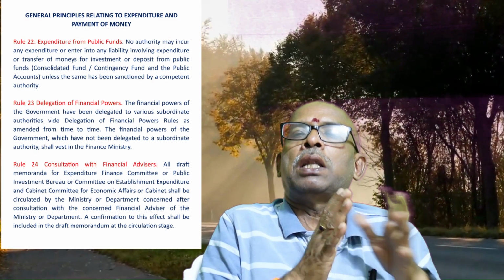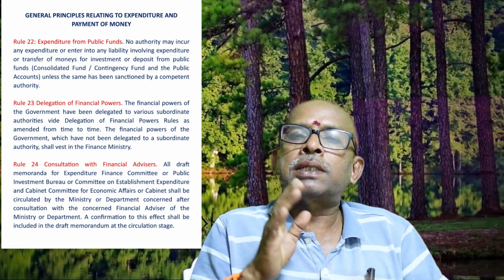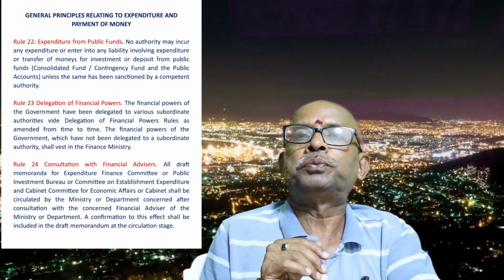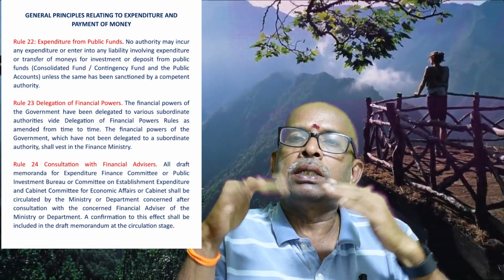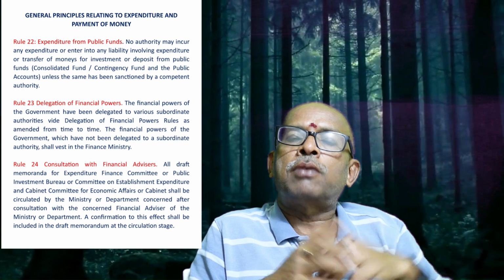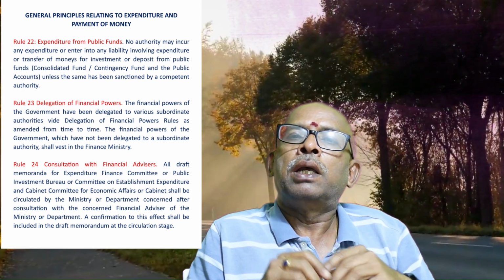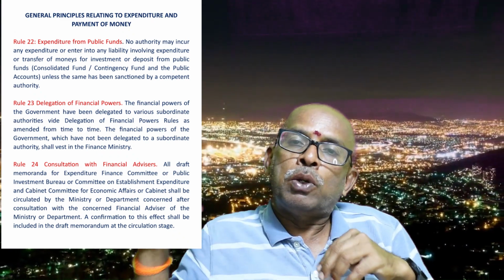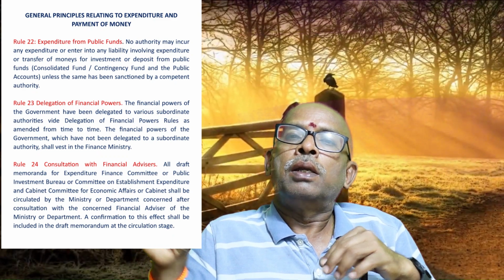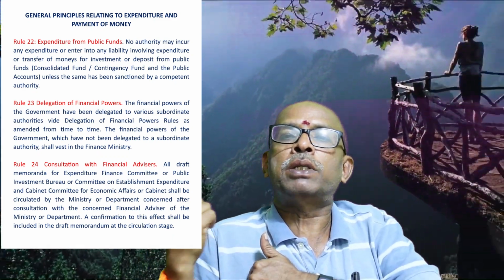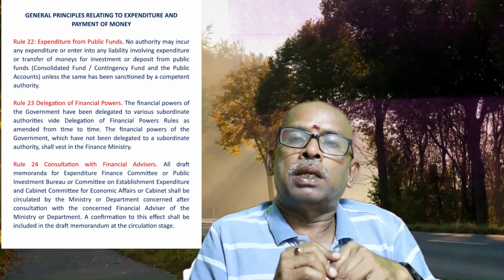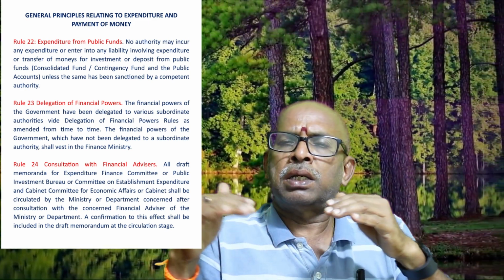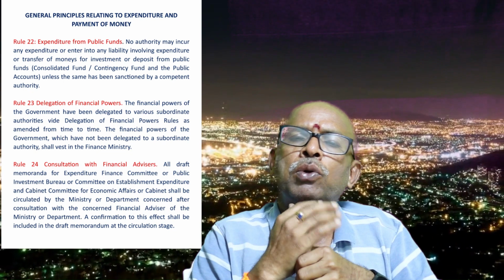This is the scheme of the financial advisor. Normally the financial advisor exercises the power of the Ministry of Finance. We will discuss separately the role of the financial advisor. It is only to ensure checks and balances in government functioning. Though the secretary has final authority for every expenditure for the department, because the secretary is also the chief accounting officer, for each expenditure there will be a rule. That rule says everything has to be concurred by the financial advisor first, and for that matter the financial advisor will not report to the secretary. It is a dotted kind of reporting. He will report to the Ministry of Finance only.